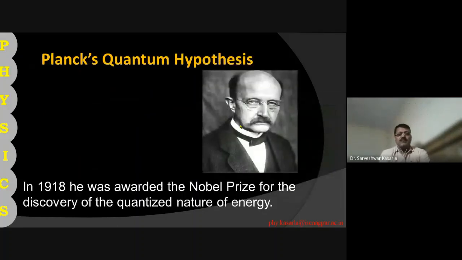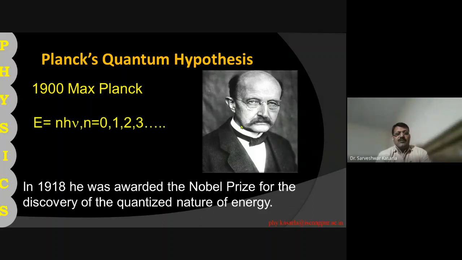Planck's quantum hypothesis: in 1918, Max Planck was awarded the Nobel Prize for the discovery of the quantized nature of energy. What is the discovery? Energy is emitted in the form of quanta, not in a continuous manner. Max Planck gave the quantum theory in 1900. What it says is E is equal to n h nu. One quantum is equal to h nu. h is Planck's constant, nu is the frequency, and n can be 0, 1, 2, 3, and so on.